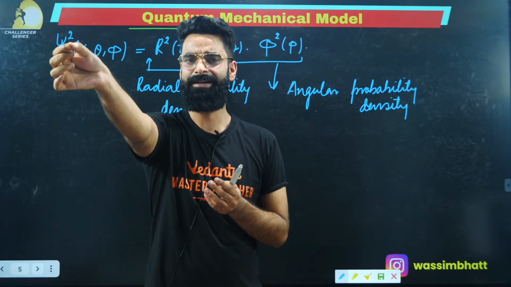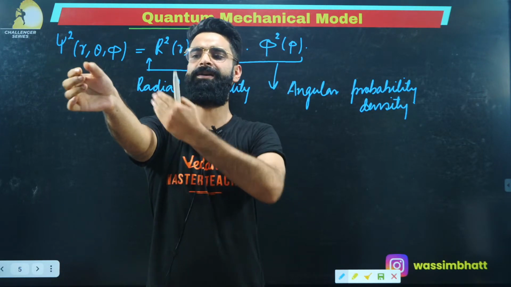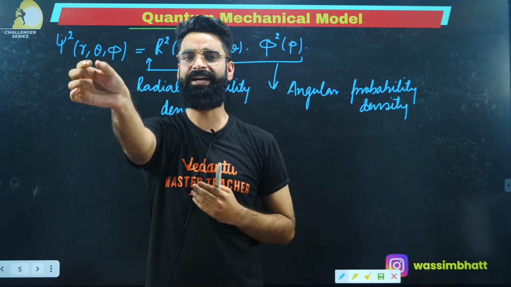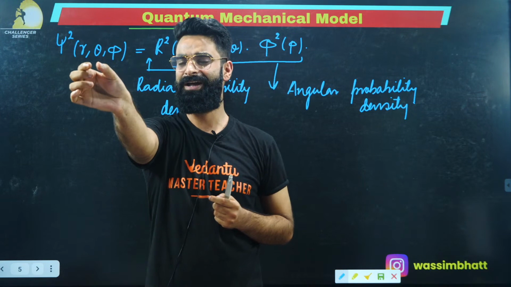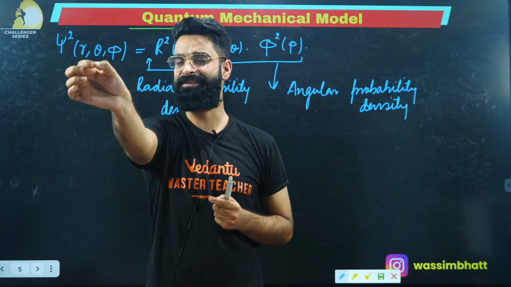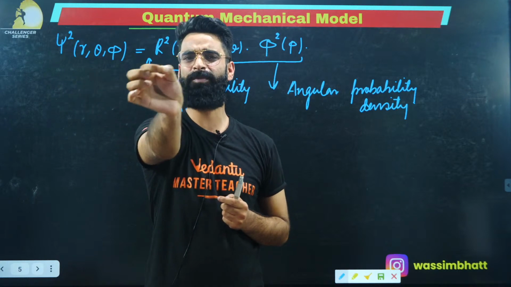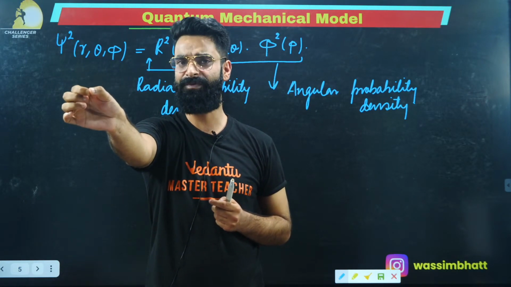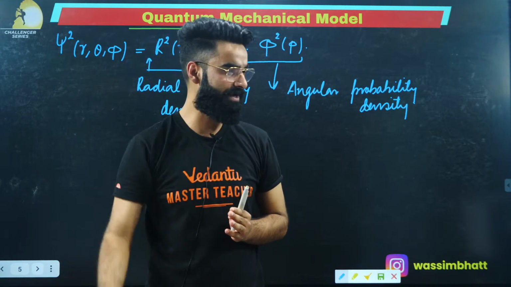Let's say this is r distance from me. From here to here, it's r distance. I need to find the probability of finding the electron at this point, at the distance r from the nucleus. There'll be infinite number of points like this, which will be equidistant from me, at a distance of r.